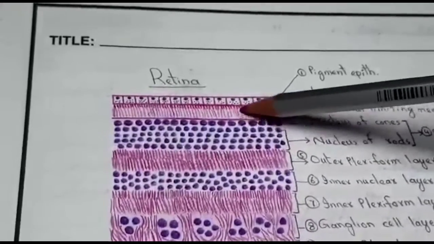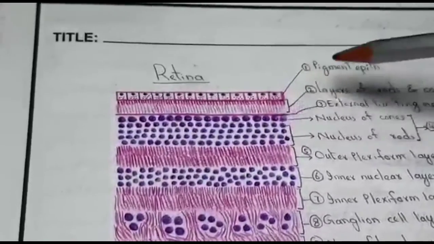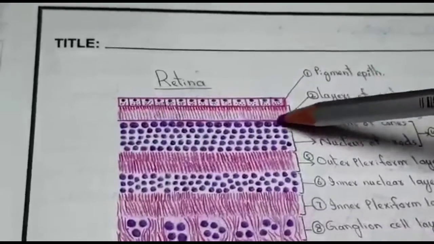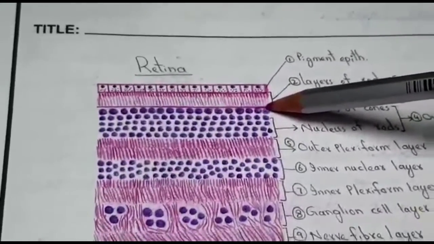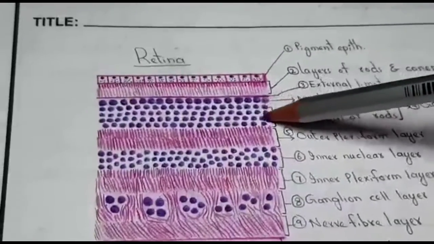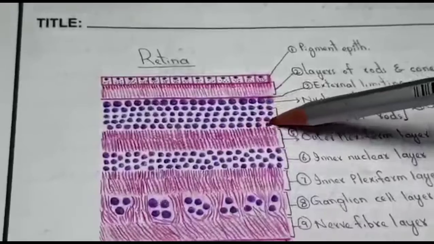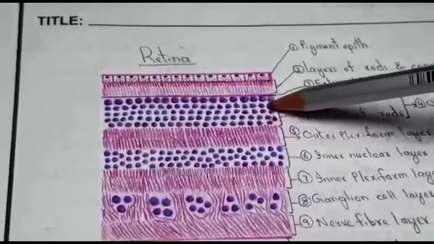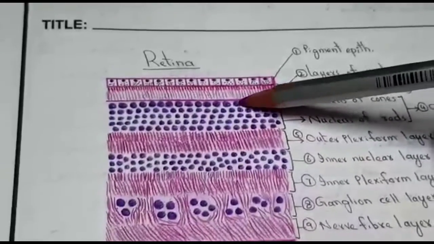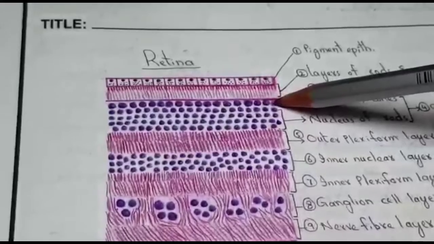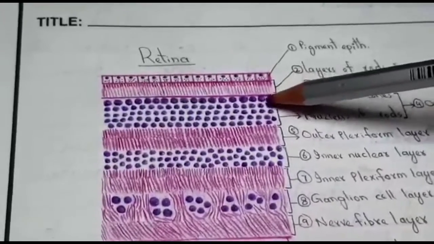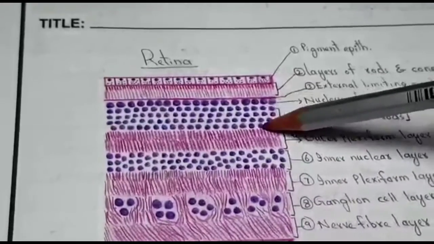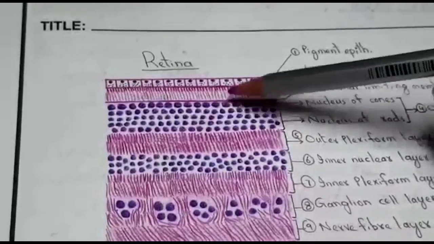Outer and inner segments of rods and cones are actually dendrites of rods and cones, and this fine line is external limiting membrane, which is formed by the outer processes of Muller cells. This is outer nuclear layer. It consists of 5 layers of cell bodies of rods and cones. Inner 4 layers contain cell bodies of rods, and outer single layer consists of cell bodies of cones. They are slightly larger than the cell bodies of rods. These are rods and these are cell bodies of cones.